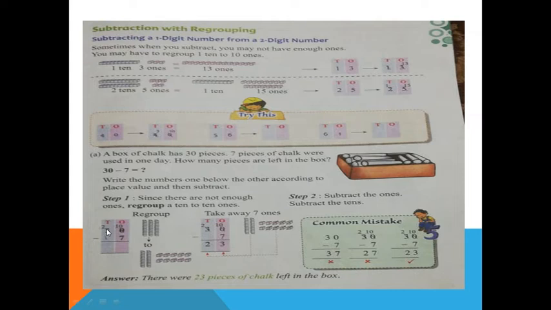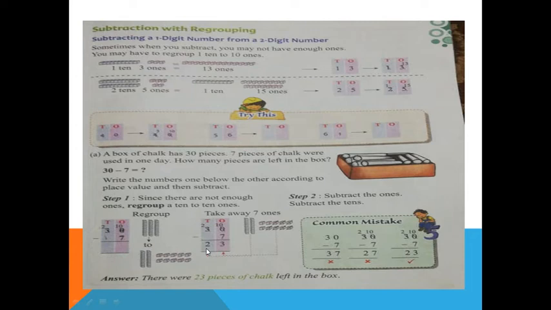Okay. So we are taking here the 3. So we are taking 1 here. So what number is left? Yes, 2. And here 1, 0, 10. So now 10 minus 7. So after 7 till 10 count: after 7, 8, 9, 10. What is the answer coming here? 3. So here is the 2, because the tens place down, the second number is not there. That's why we are using the same number.